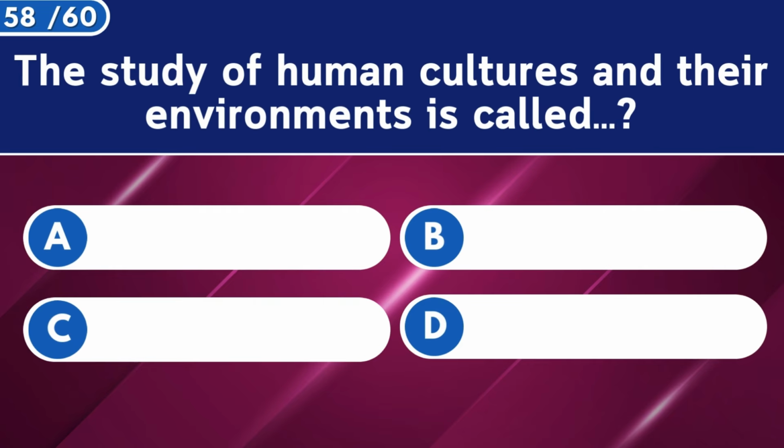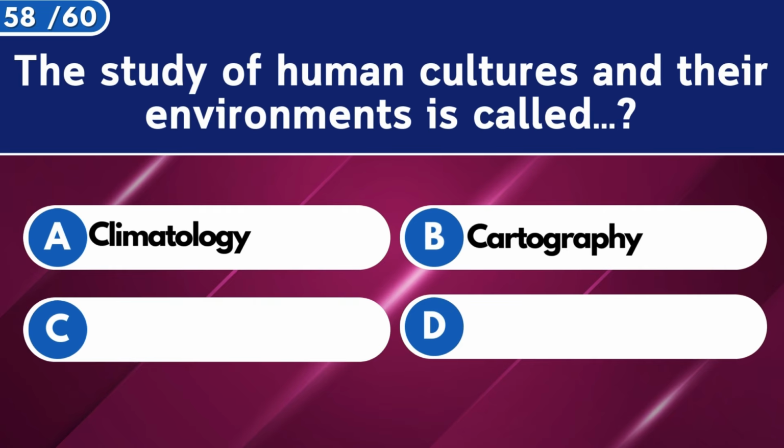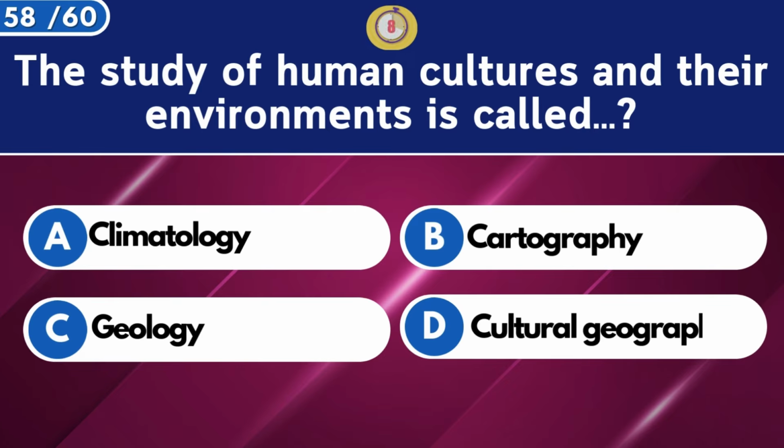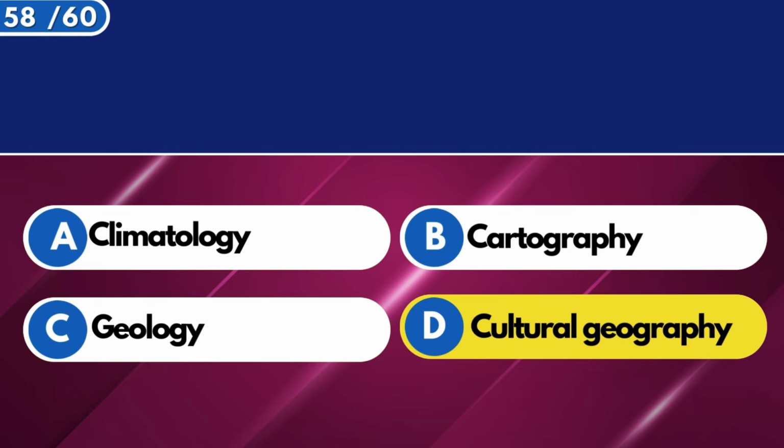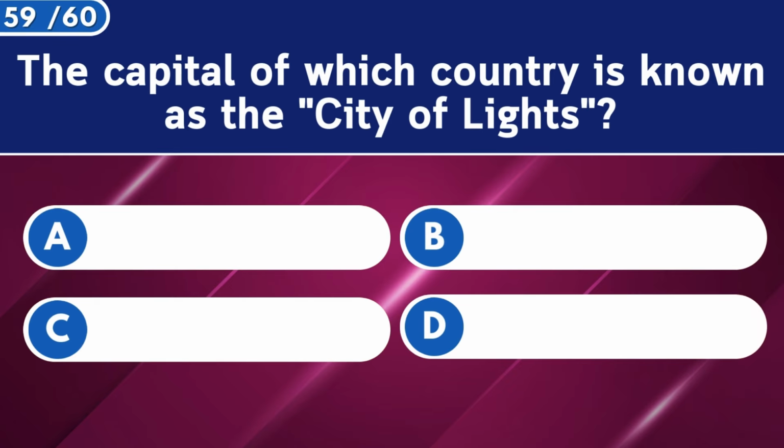The study of human cultures and their environments is called cultural geography. The capital city of which country is known as the City of Lights?